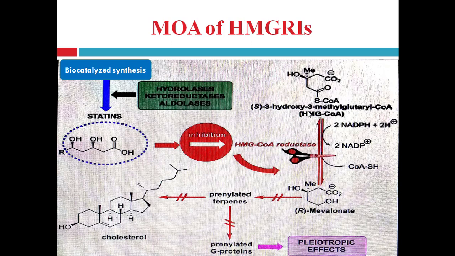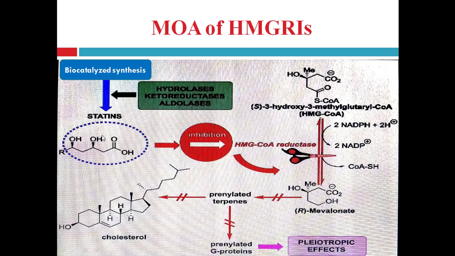The coenzyme A group is removed and converted into a hydroxyl group, right? A methyl hydroxyl group. So it is the mevalonate, and mevalonate undergoes a multi-step reaction, right? For example, it is converted into prenylated terpenes and then finally into cholesterol, right? So it is the process of synthesis of cholesterol. Here the important step or key step is taken. It is a huge process, right?